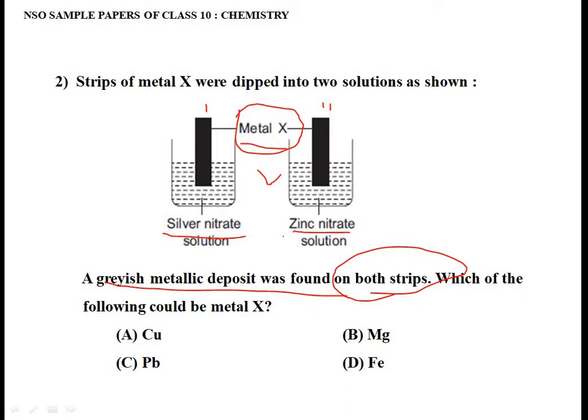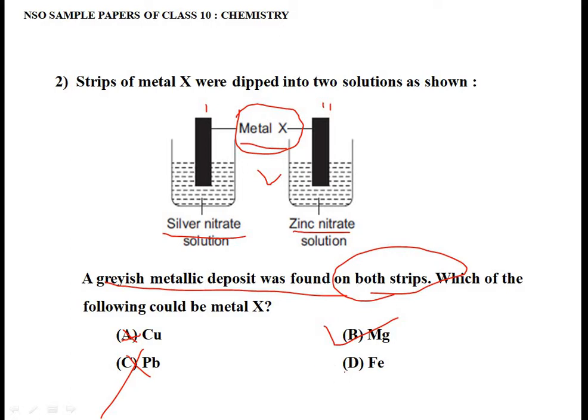Magnesium is more reactive than silver and zinc. So this could be our answer. But still we'll see the other two options also. Option C says lead. Is lead more reactive? No, lead is less reactive than both silver and zinc. So this cannot be the answer. So A is not a correct answer and C is also not a correct answer.